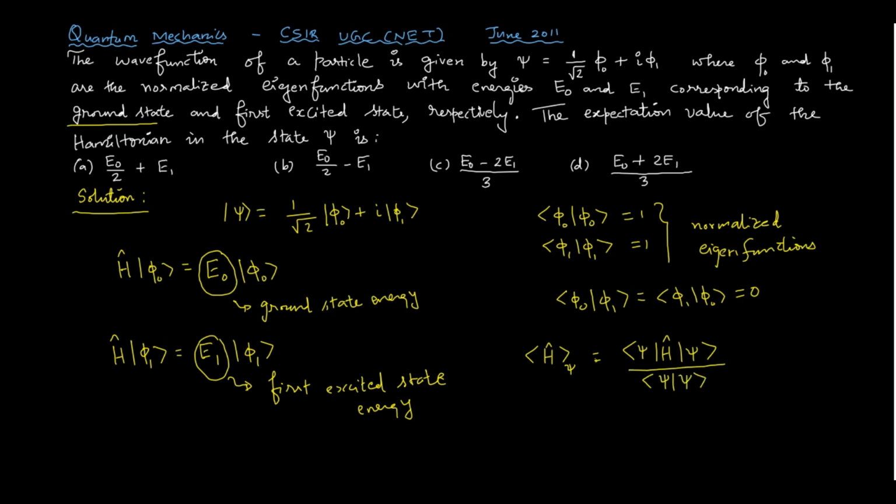If psi is normalized, we need not put the denominator, because the inner product of psi with psi is equal to 1. If psi is not normalized, then we have to put the denominator term. Okay, so let us now calculate this.